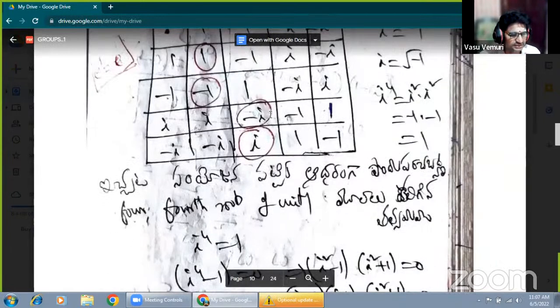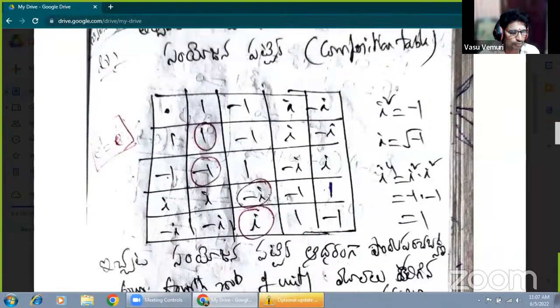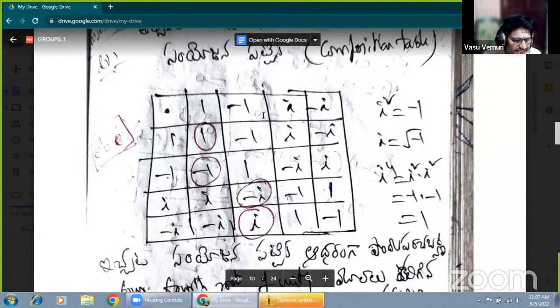We are taking minus 1 into i is minus i, and i into minus 1 is minus i. Now both values are the same. Now this element is A and this element is B. A into B equals B into A. So that's why all the entries must be filled in the composition table.